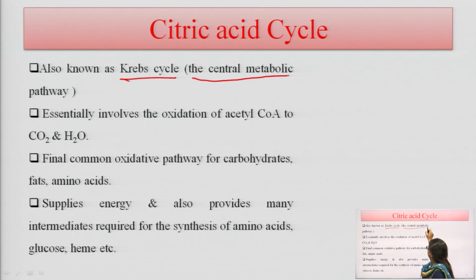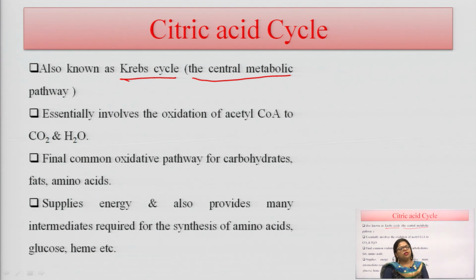This is the central metabolic pathway, because many intermediate products are formed in the citric acid cycle, and these intermediates are used in huge metabolic processes in the body. So, this is the chief or central metabolic pathway of the body. It basically involves the oxidation of acetyl coenzyme A to carbon dioxide and water.